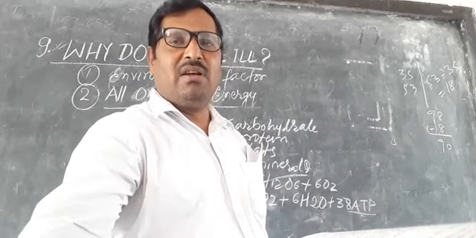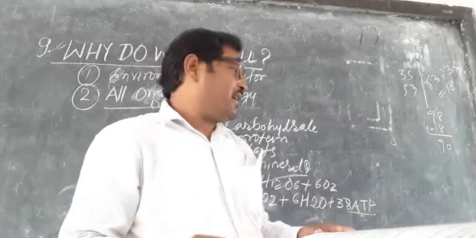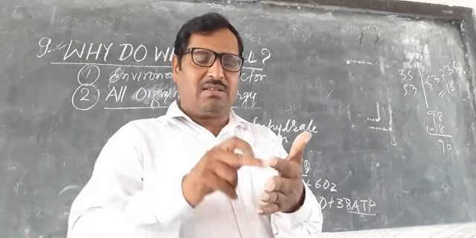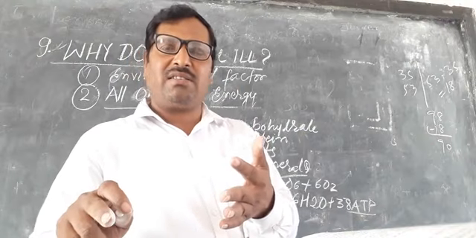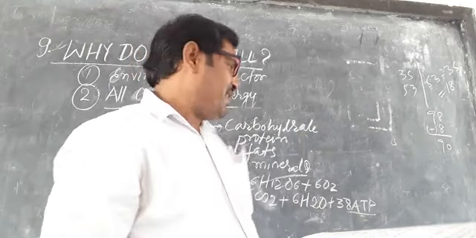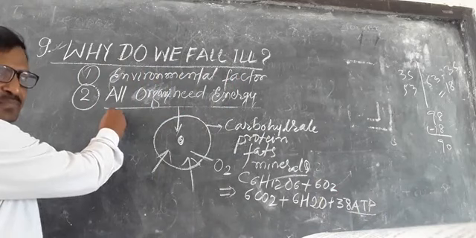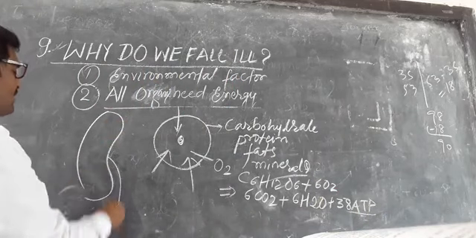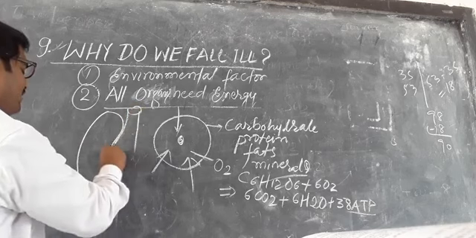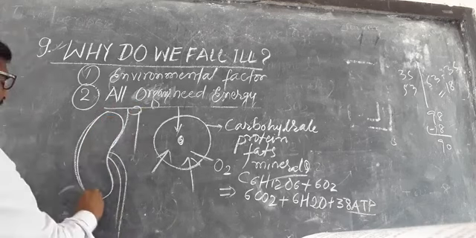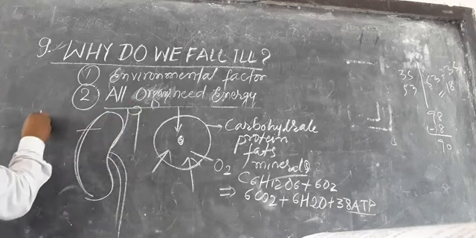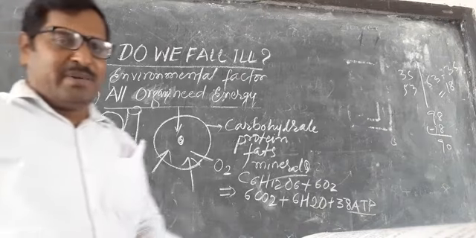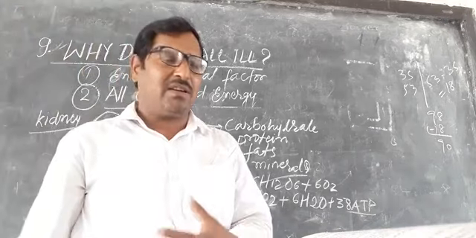All organs are interconnected. Simple example, energy is needed by the kidney, lungs, heart, the endocrine system and different organs. As for example, according to your class, if I draw here, this is a simple kidney. This is the renal artery, renal vein. You know very well, the kidney is responsible for elimination, removal of the waste material that is produced.